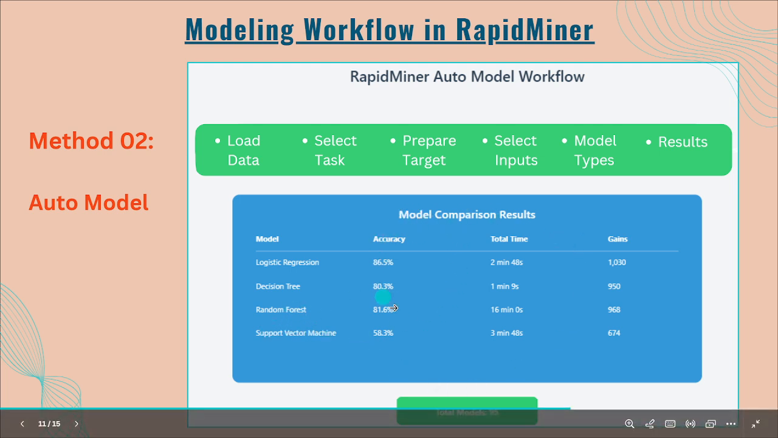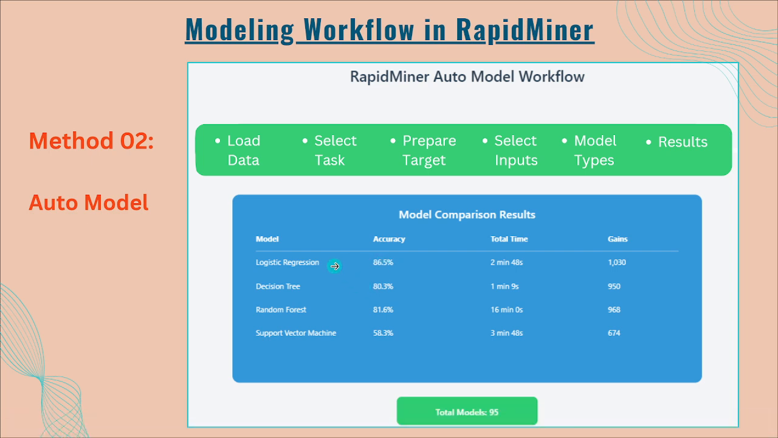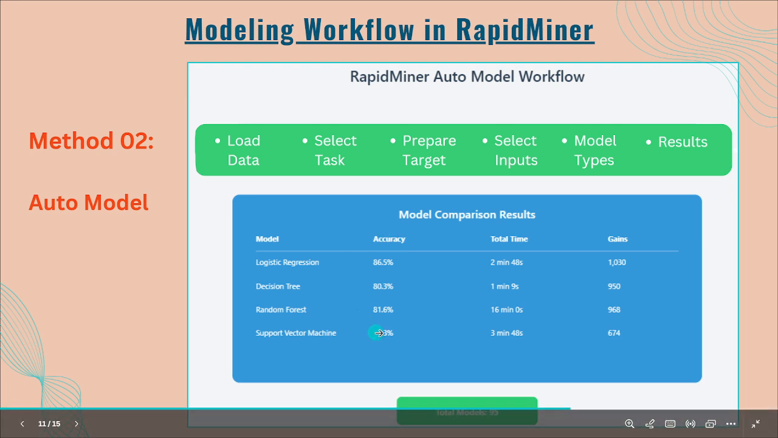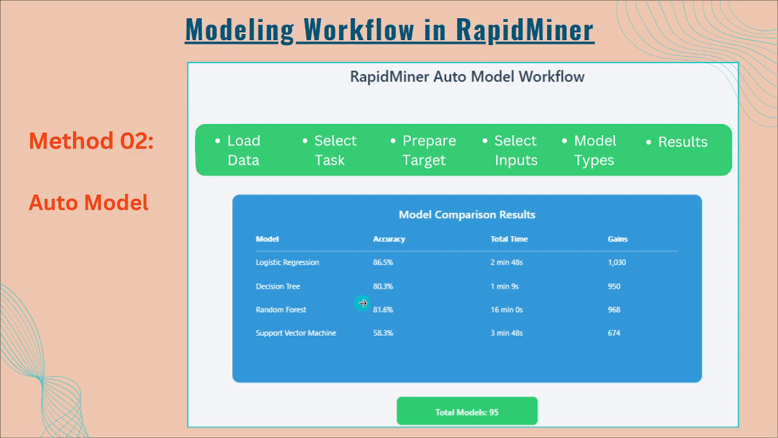After the model comparison, I got 86.5% as the highest accuracy, given by logistic regression, which is really very nice and effective. We can say it's not overfitting. Also, the accuracy is very nice, and decision tree is also good at 80.1 to 80.3%. Random forest is 81.6%, again better than decision tree. And support vector machine is very low, at 58.3%.